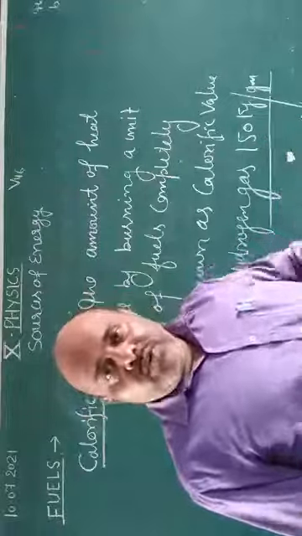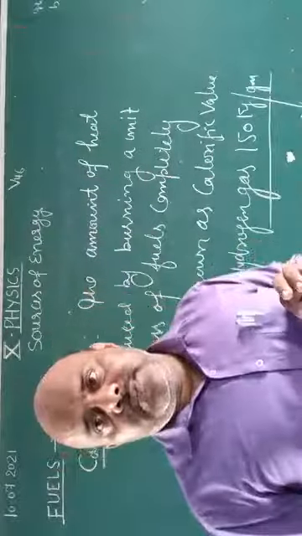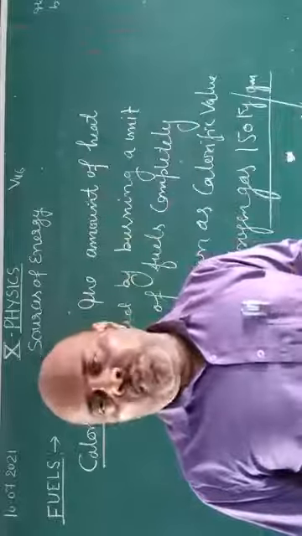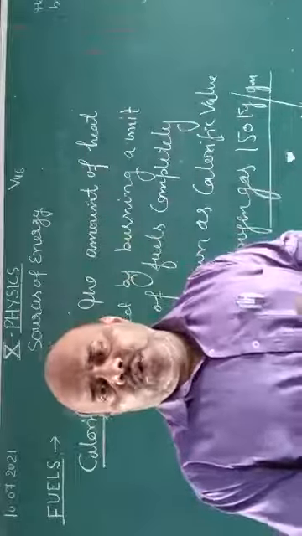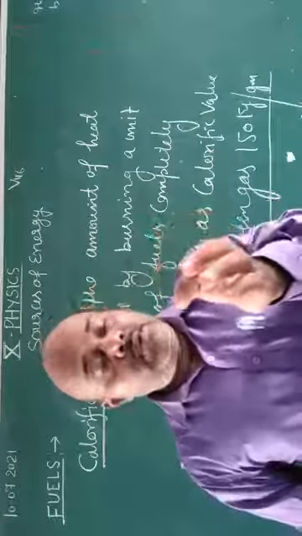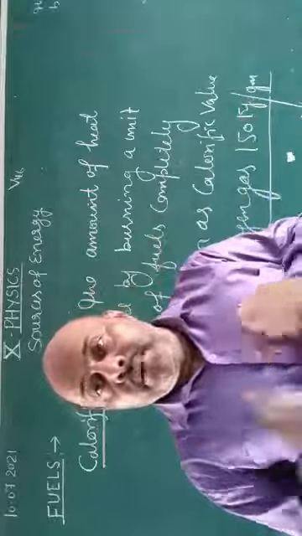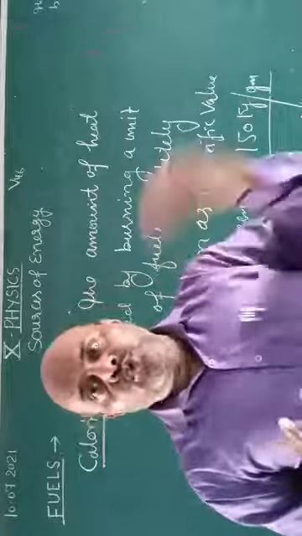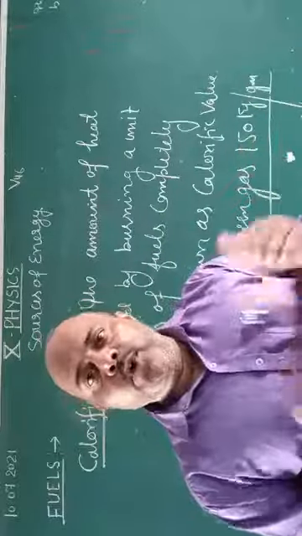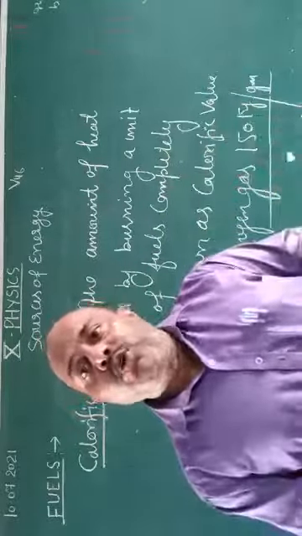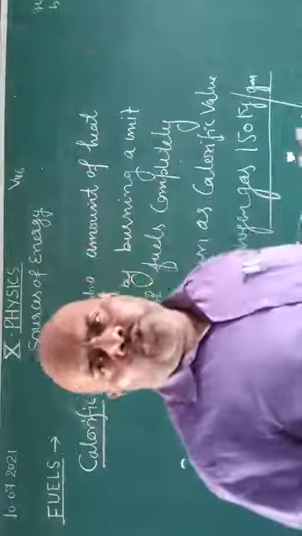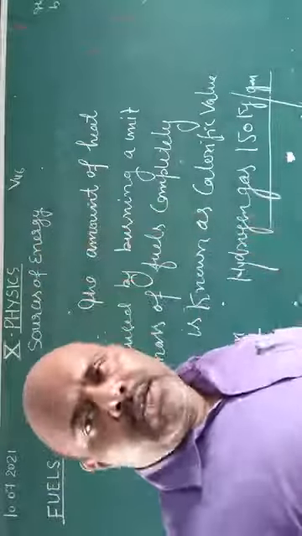Okay, here is one very short question. If the calorific value of kerosene oil is 48 kilojoule per gram, what does it mean? It means that when 1 gram of kerosene oil is burned completely, it produces 48 kilojoule of heat energy. That is the heat energy produced by burning a unit mass of kerosene oil or any other fuel.